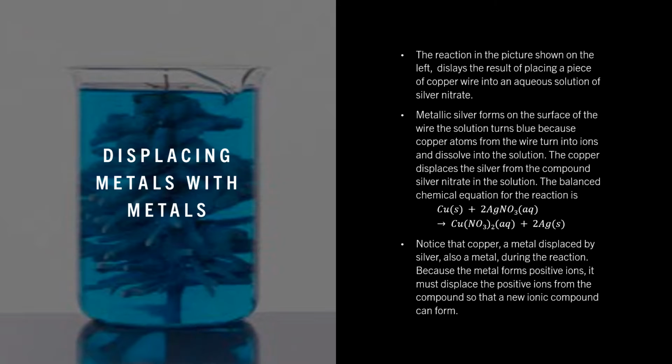The balanced chemical equation for the reaction is Cu plus 2AgNO3 produces Cu(NO3)2 plus 2Ag. Notice that copper, a metal, displaced silver, also a metal, during the reaction. Because the metal forms positive ions, it must displace the positive ions from the compound so that a new ionic compound can be formed.